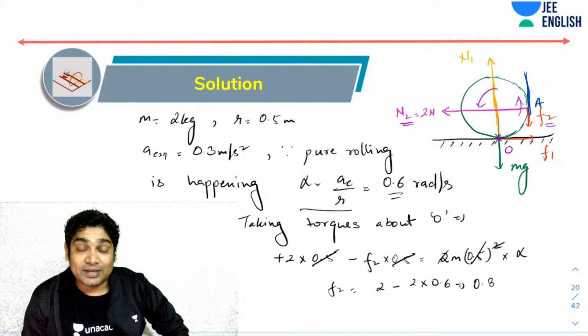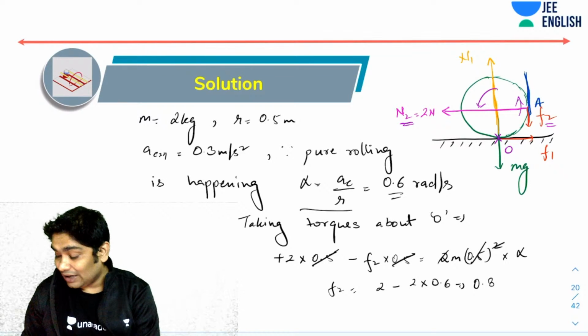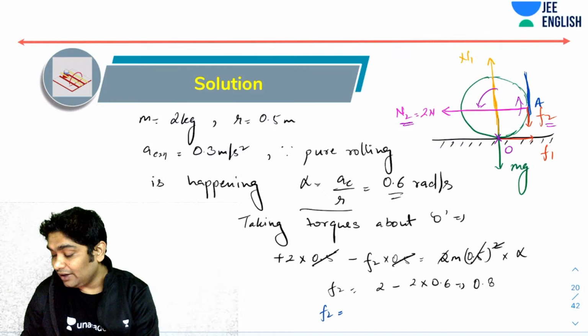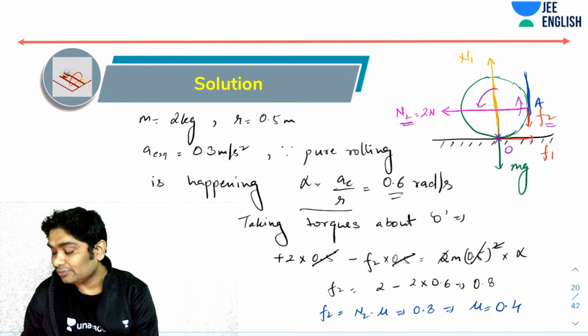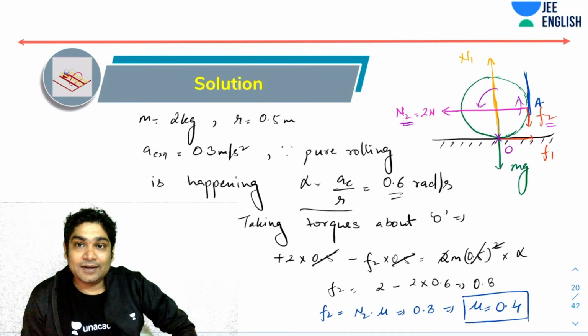Force of friction would be the kinetic friction, which will be N2 times mu. So I can say that F2 would be equal to N2 times mu. And that is 0.8 and N2 was 2. So mu comes out to be 0.4. Okay, so this is how you would have solved this.